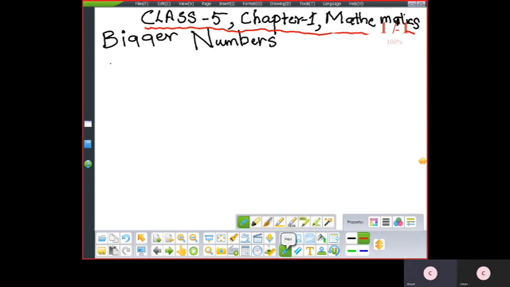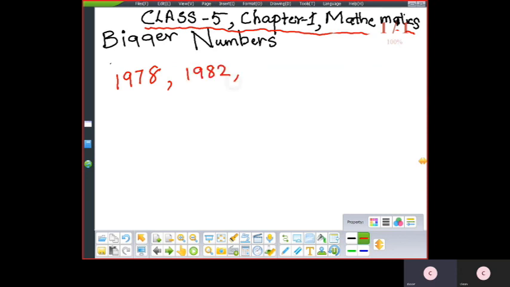Okay, so let me take a problem, children. Write the following numbers in ascending order. Here the numbers are 1978, 1982, 2010 and 2005. Four-digit numbers I have taken.